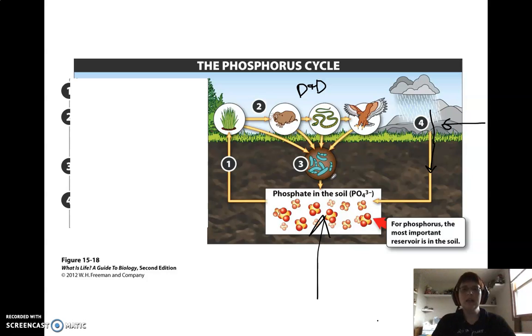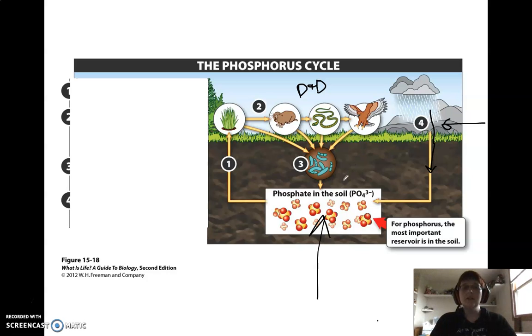What we've got right here is a set of bacteria, decomposers. So these decomposers are going to break down those dead organisms, the feces and so forth, and return that phosphorus back to the soil. So that is the phosphate cycle.